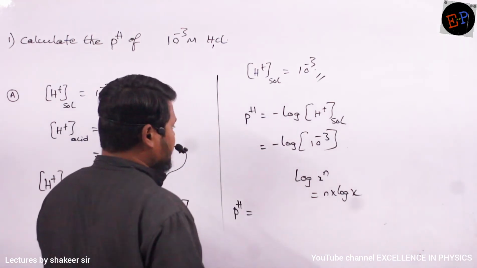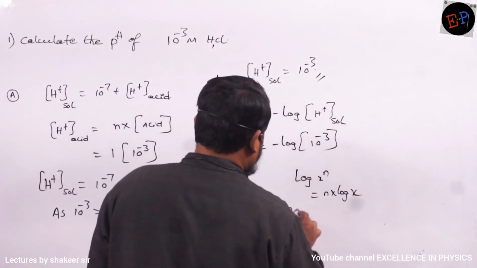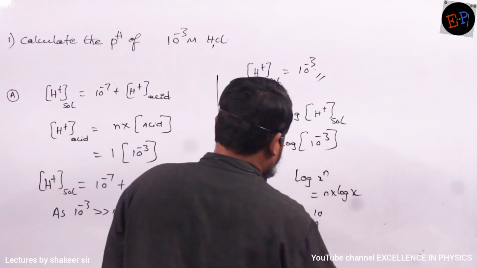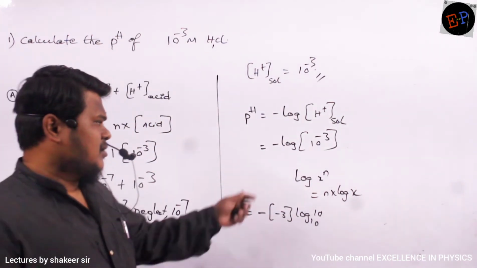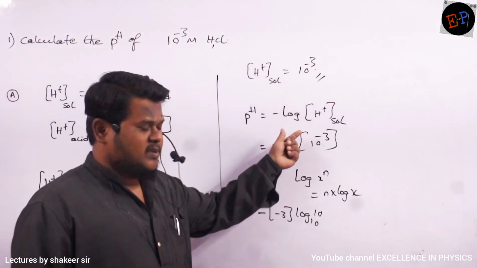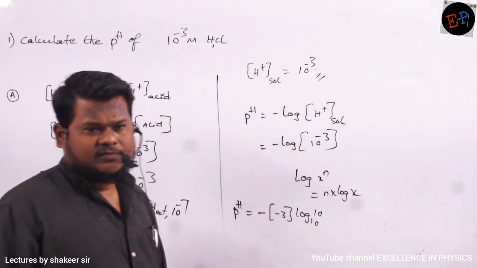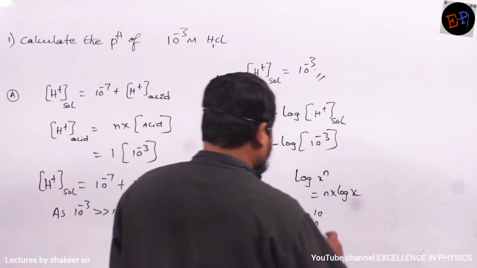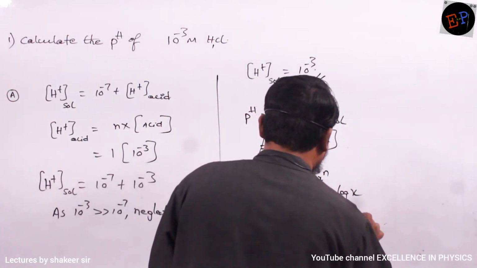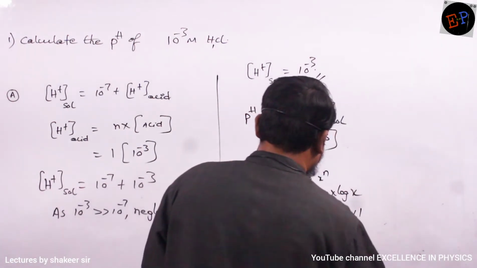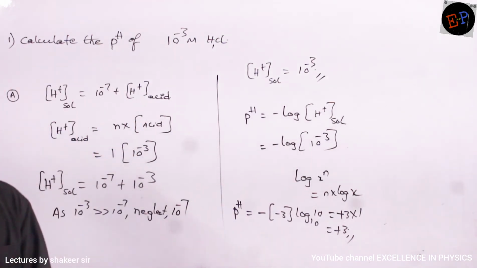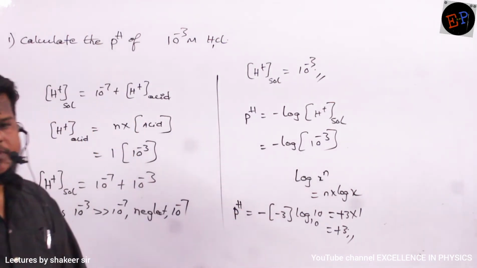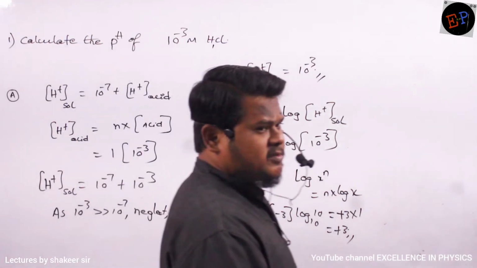So pH equals minus of minus 3 log 10 to the base 10. We are not taking a natural logarithm, no? We are taking log to the base 10 itself. So log 10 to the base 10 is 1. So what is the final answer I got? Plus 3 multiplied by 1 is equal to plus 3. Okay? So this is the pH of this solution. So pH is 3, which means is it behaving like an acid or is it behaving like a base?